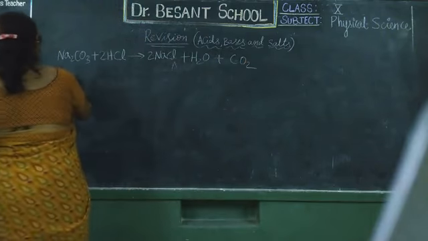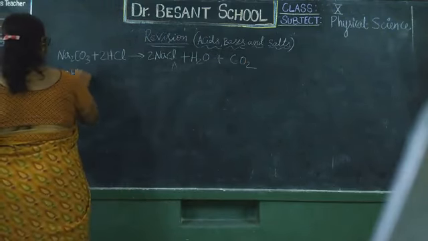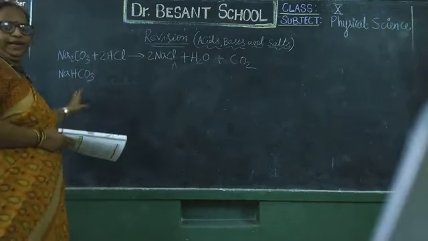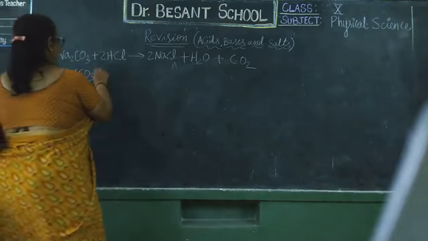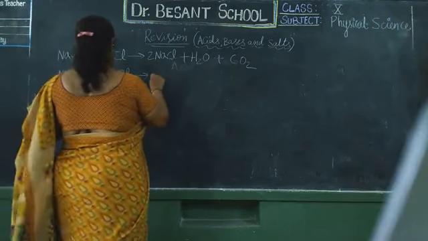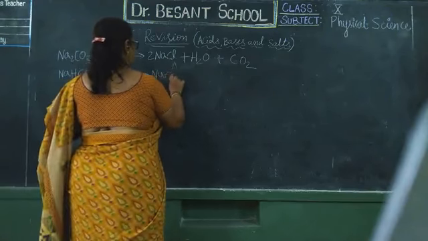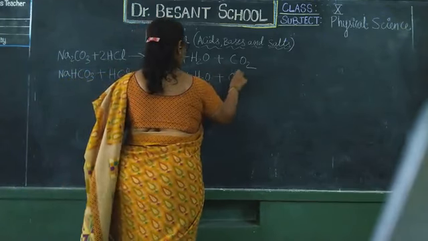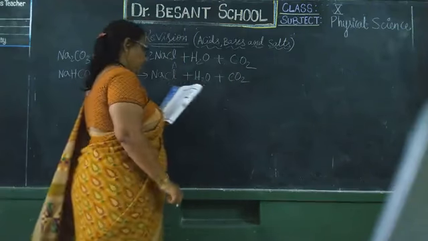In the same way, in the other test tube, sodium hydrogen carbonate or sodium bicarbonate, NaHCO3, reacting with HCl, hydrochloric acid, forms sodium chloride, the same, plus water, plus releases carbon dioxide gas.